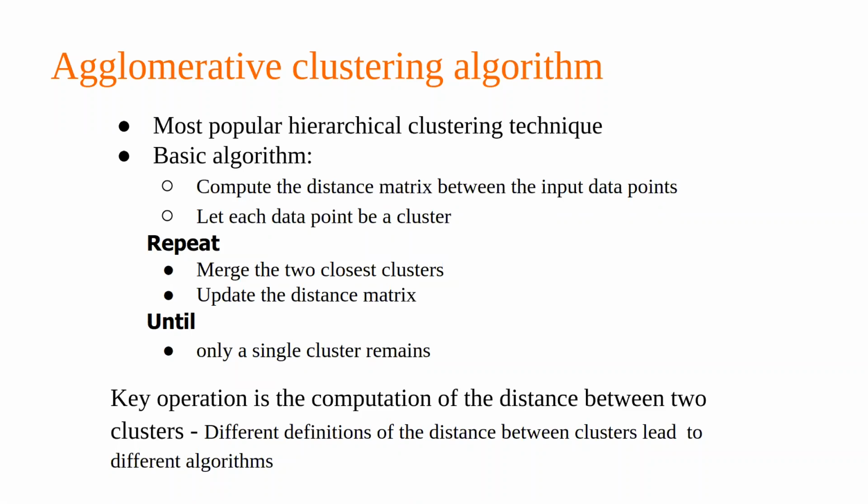Then I am left with 4. Then again, we will see which two are the closest, and we will again merge them. That's how the hierarchical clustering would happen. So we go on, starting with the total number of data points that we have in the data set, and the same process we go on doing until we are left with a single cluster.